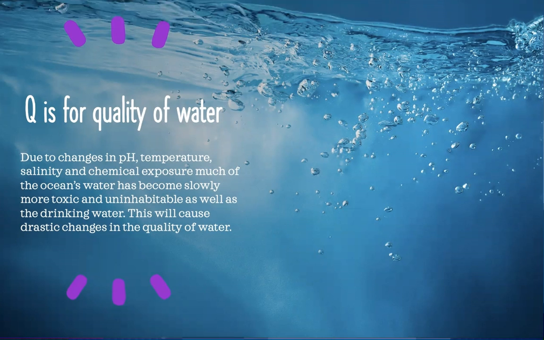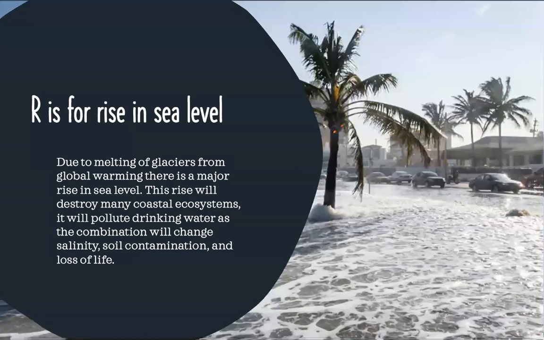And due to these changes in pH, temperature, salinity, and chemical exposure, much of the ocean water has slowly become more toxic and uninhabitable, as well as the drinking water. And this will cause a drastic change in the way we function.